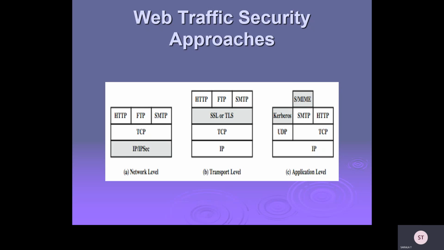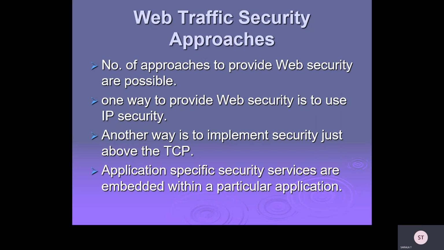Web traffic security approaches: a number of approaches to provide web security are possible. One way is to use IP security, and another way is to implement security just above the TCP layer.